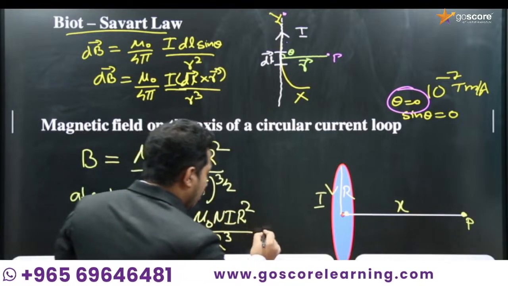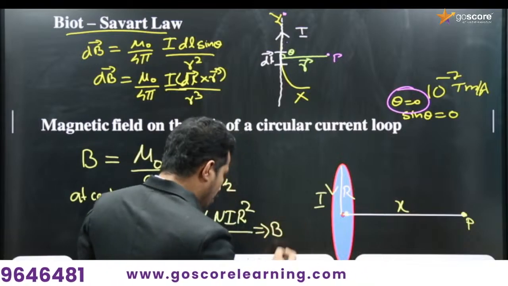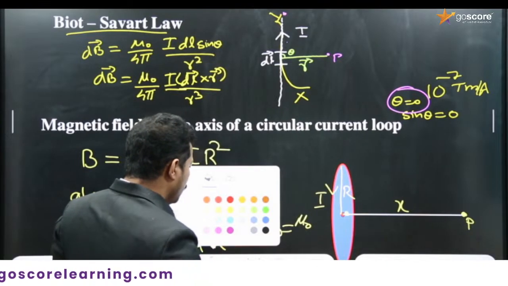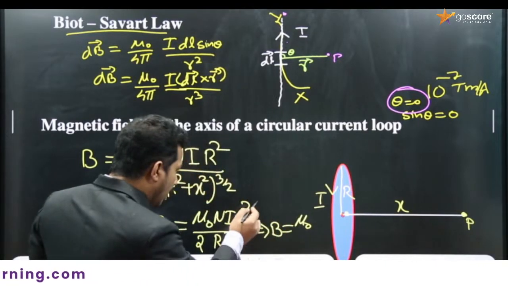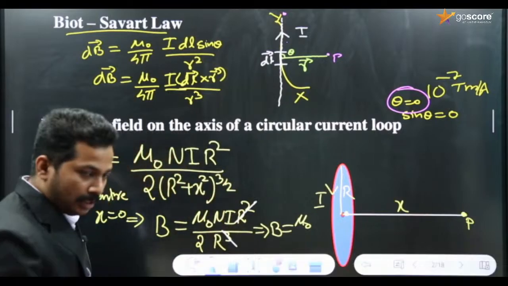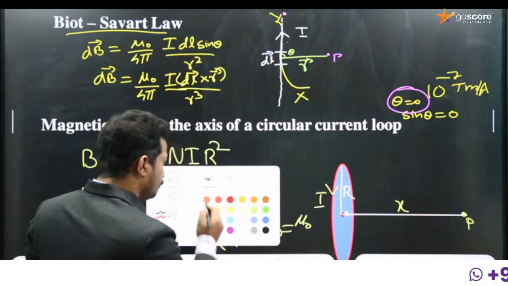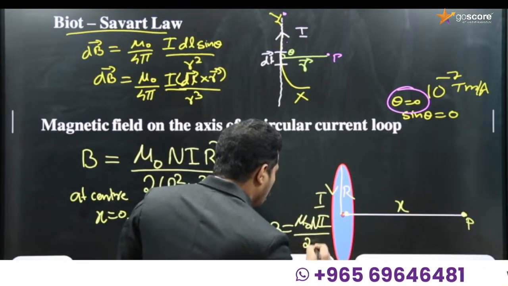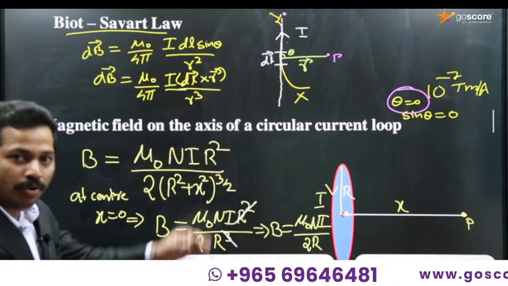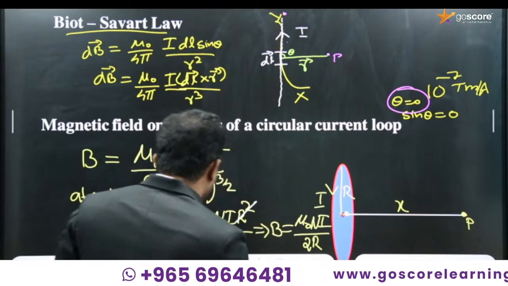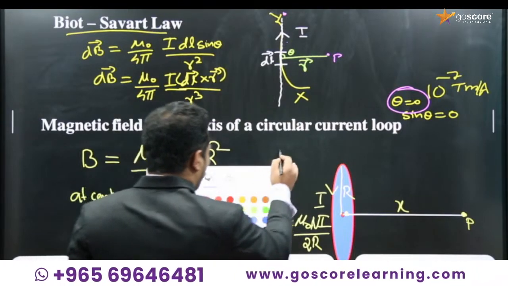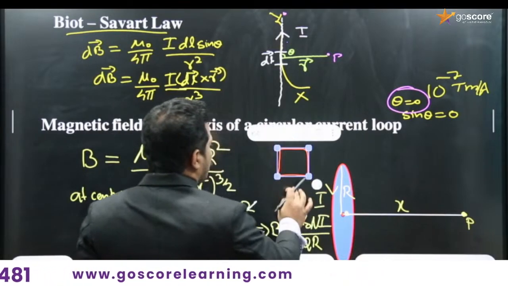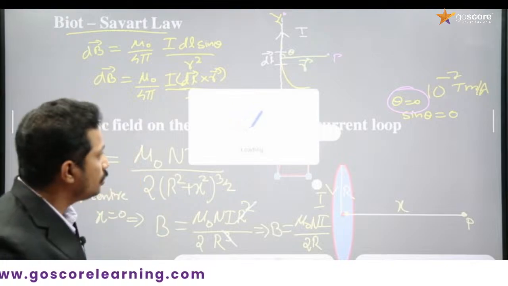Which implies B will be equal to mu 0, and some terms will be cancelled: r square and r cube will be cancelled. So the remaining term will be mu 0 n I by 2r, which is the expression for magnetic field at the center. Please do remember this equation. This equation is very, very important so that we can solve some numericals.